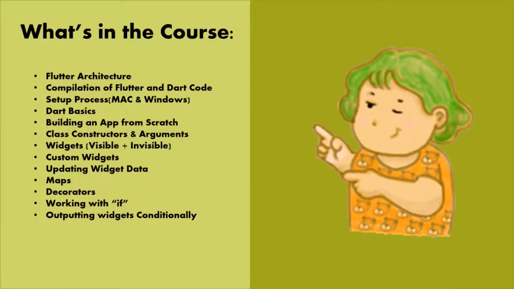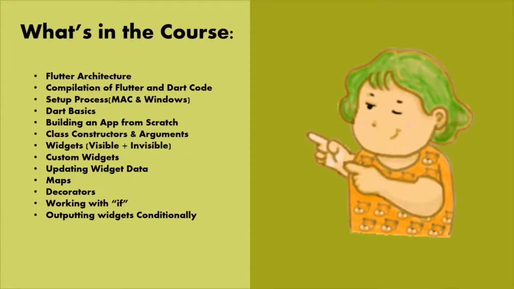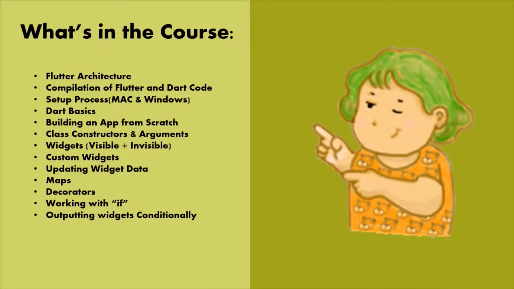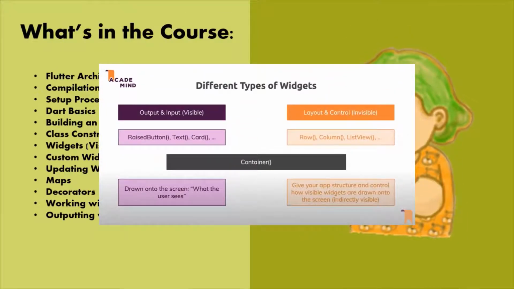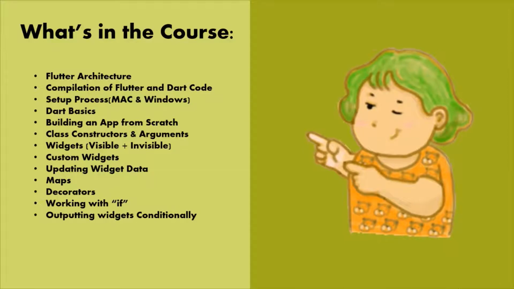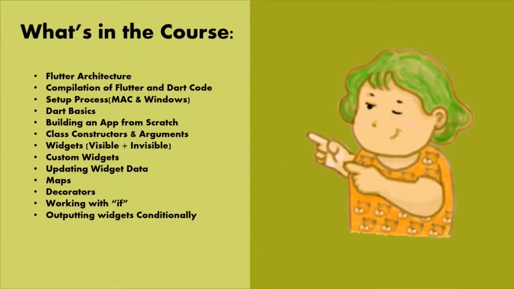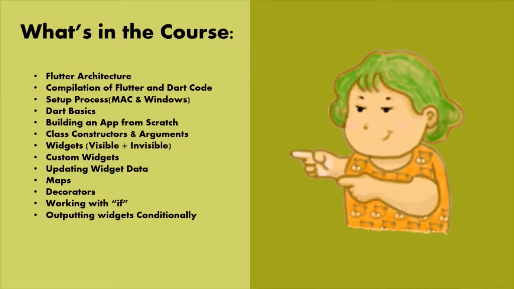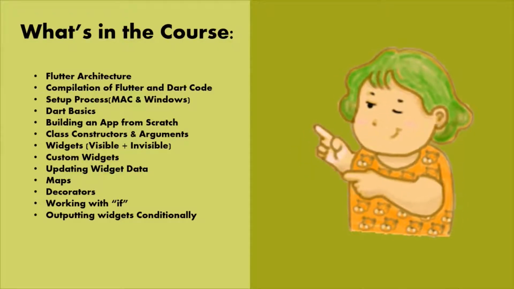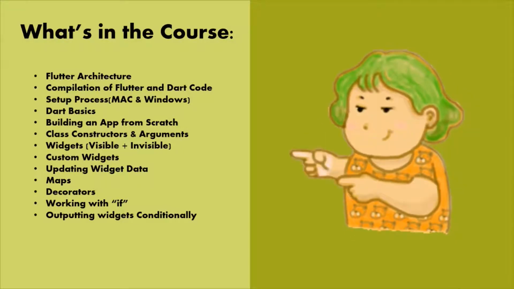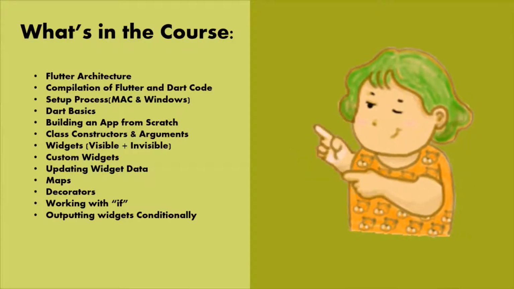How to work with classes and constructors and their arguments is also covered, including the named arguments. How to work with different widgets like the visible ones, like the buttons and text areas and text boxes, radio buttons and check boxes is covered, and how to work with invisible ones like the layout managers is covered. How to create your own custom widgets is covered, and how to use them in your applications is also covered. How to update widget data, that is the stateful versus stateless widgets, is covered. How to work with maps is also there. How to work with decorators is also presented. And how to work with if statements is also mentioned in this course.